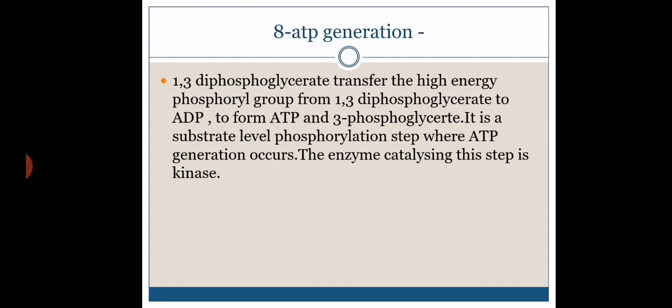What is substrate level phosphorylation? At the substrate level, whenever there is energy generation, that is called substrate level phosphorylation, where a phosphorylated compound is converted into an unphosphorylated compound. The conversion of a phosphorylated compound into an unphosphorylated one is substrate level phosphorylation. One phosphate will be lost, and that phosphate will be accepted by ADP to convert into ATP. So what is the product here? 1,3-diphosphoglyceric acid to 3-phosphoglyceric acid.